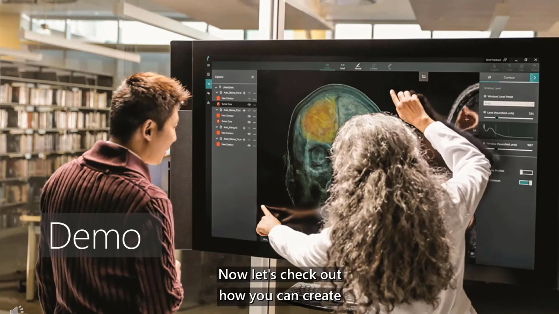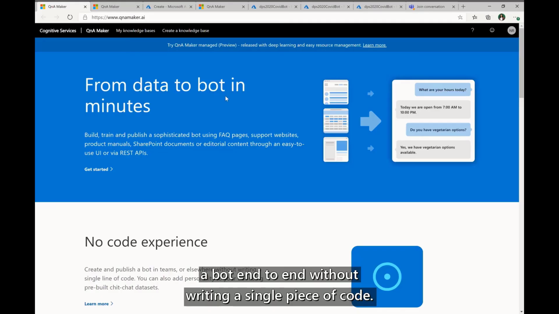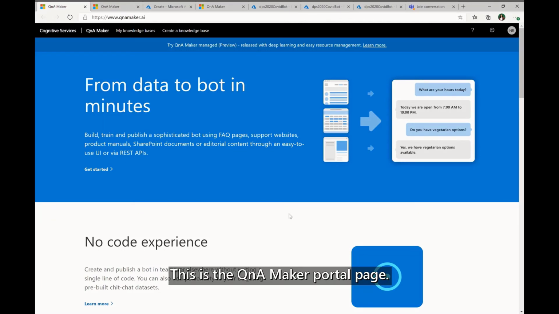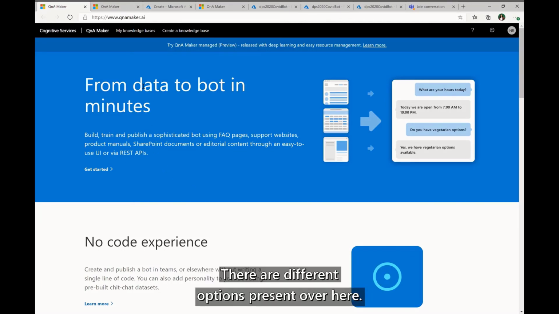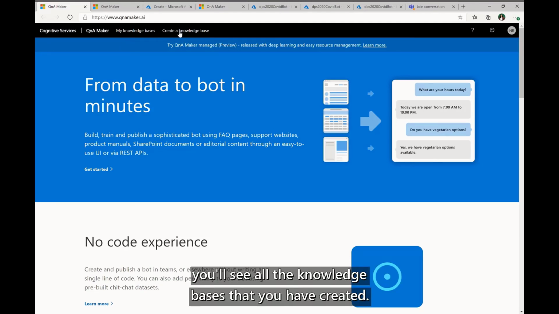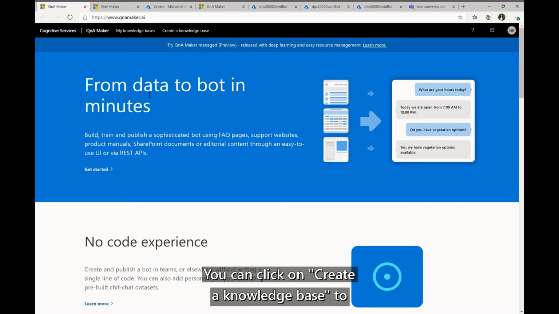So now let's check out how you can create a bot end to end without writing a single piece of code. This is the QnA Maker portal page. There are different options present over here. If you click on My Knowledge Bases, you'll see all the knowledge bases that you have created. You can click on Create a Knowledge Base to create a new knowledge base for yourself. I'll just show you how you can do that.